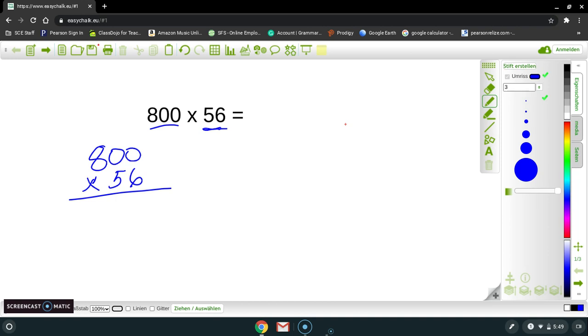However, whenever one of the factors we're multiplying by ends in zeros, there is a bit of a shortcut. For example, 800 has 2 zeros. So I'm going to multiply it a little bit differently. Instead of putting 800 on top, I'm going to put the 56 on top, and then multiply it by 800. But watch what I do with the 800. Do you see how I put the first place value that actually has a non-zero number at the end, and then I put the zeros beside it after the number?